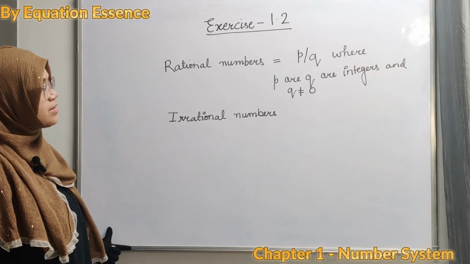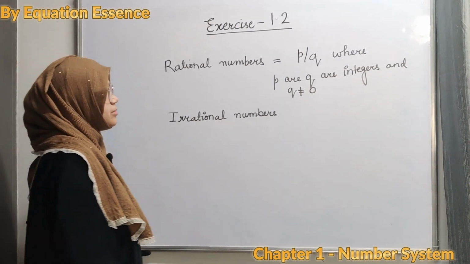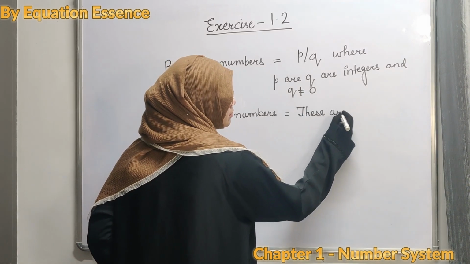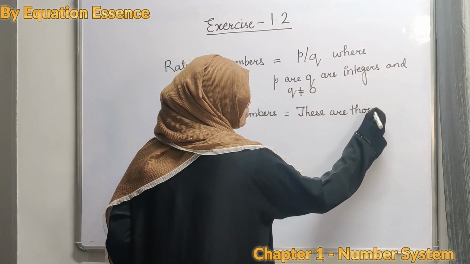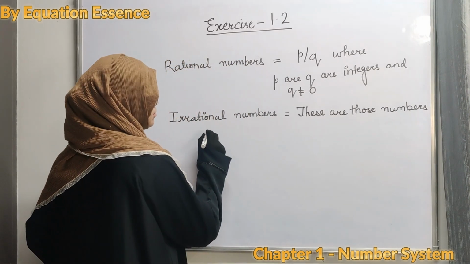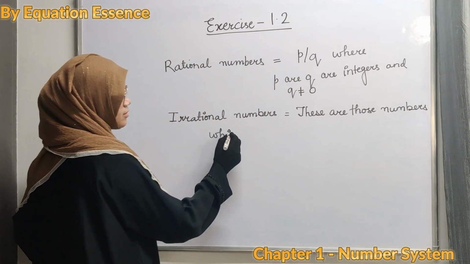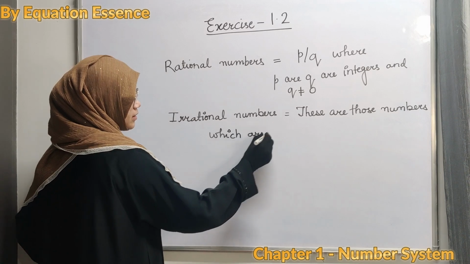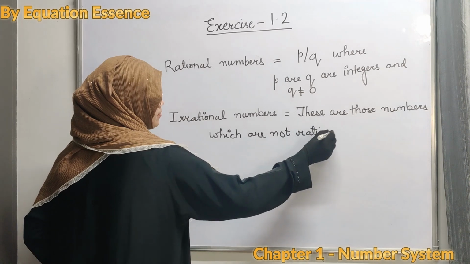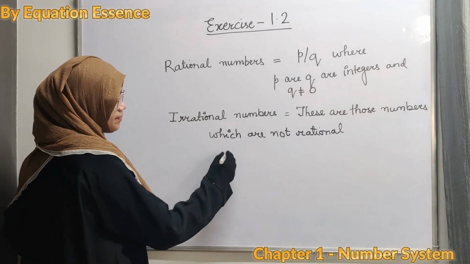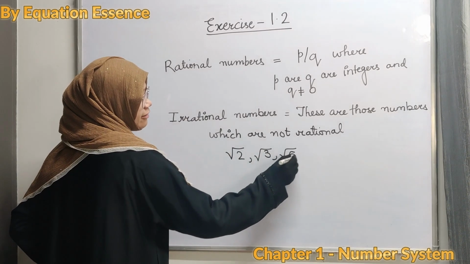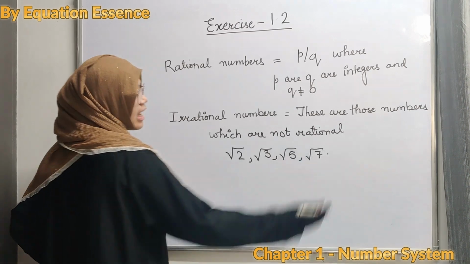And what are irrational numbers? Irrational numbers are those numbers which are not rational numbers. You can say root 2, root 3, root 5, root 7 and so on.